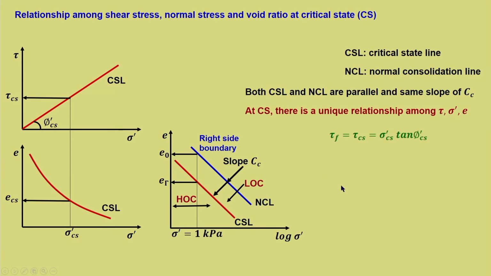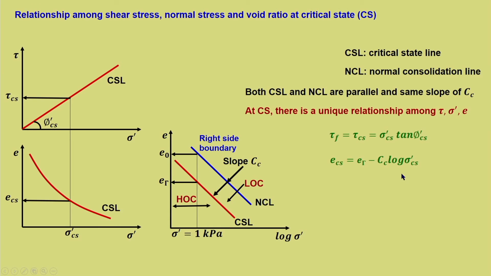If that is the condition, then we can always write tau failure, which is same as tau critical state, equal to sigma dash CS tan phi dash CS from this particular figure. This is very familiar to us, very similar to what we call the Mohr Coulomb failure envelope.